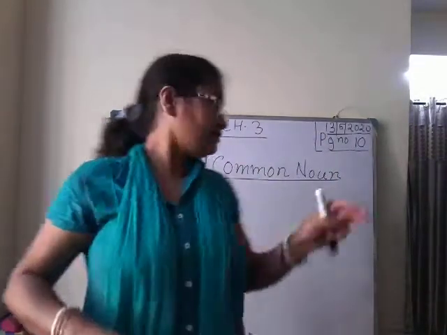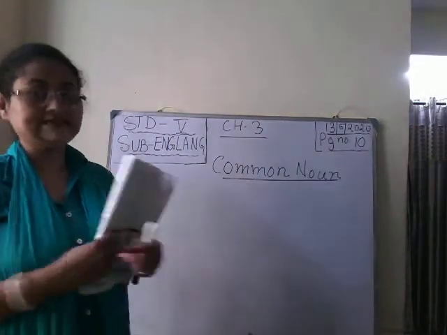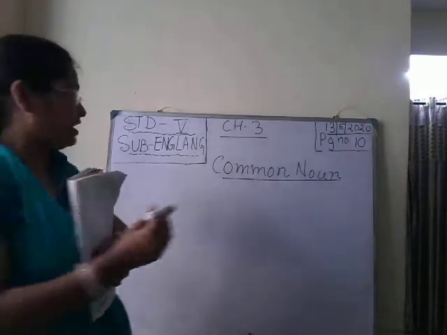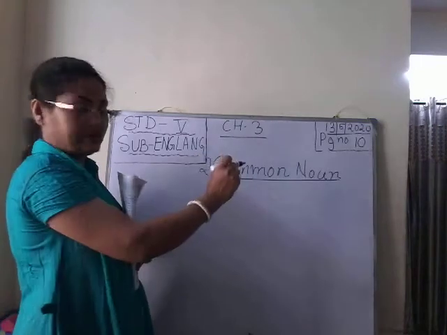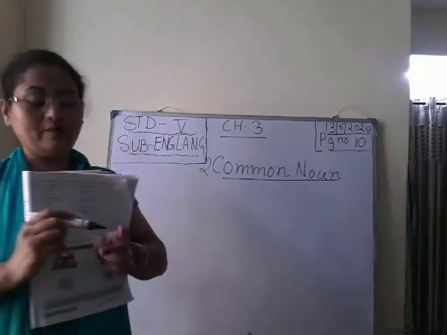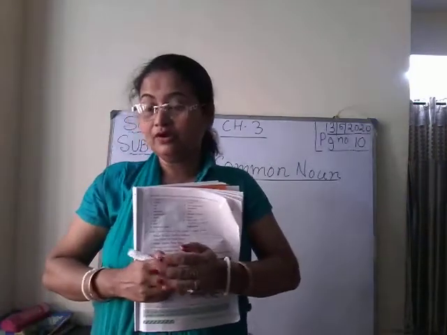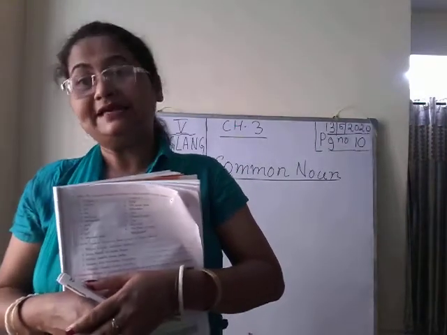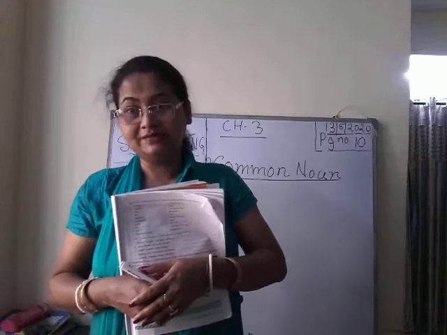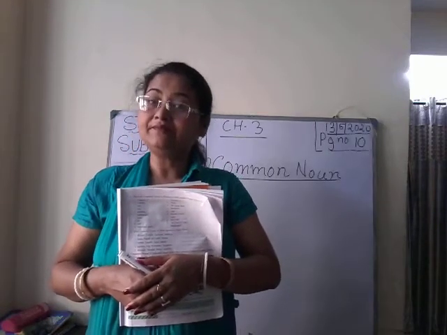Now children, see what is common noun. We are discussing kinds of noun. Number 1 we have done, proper noun. Now number 2, that is common noun. What is common noun? Common noun is the name given to all persons, places, things, animals which are of same kind.